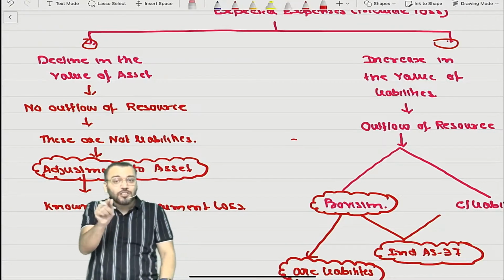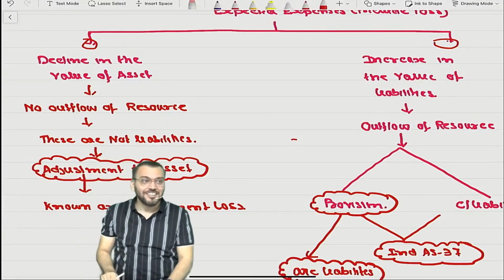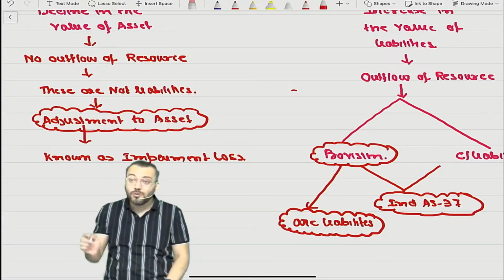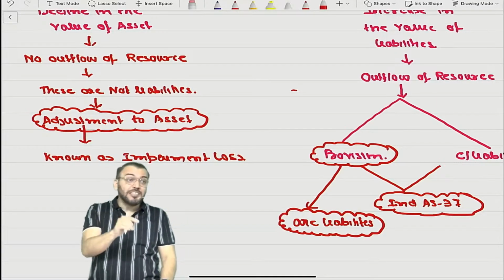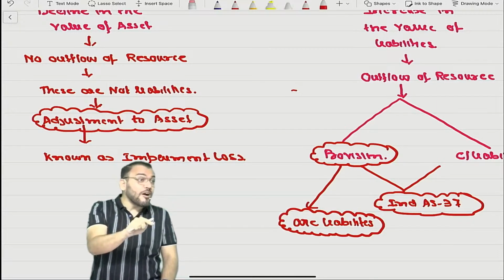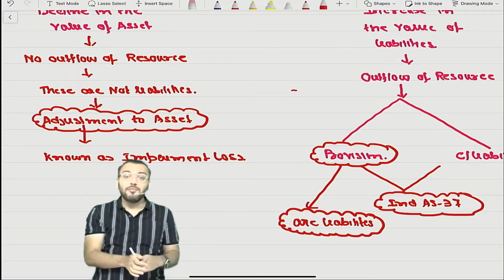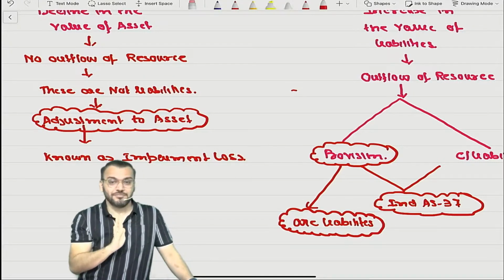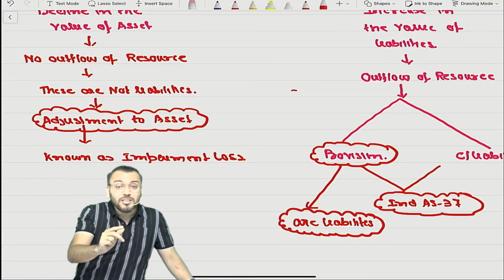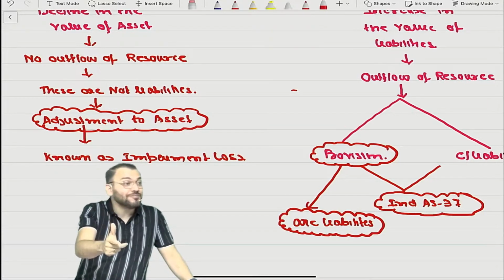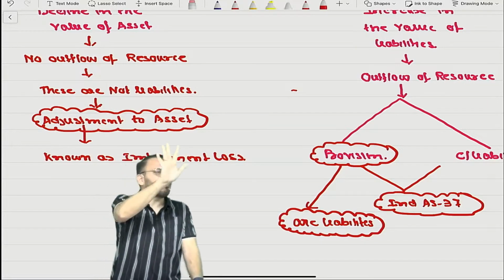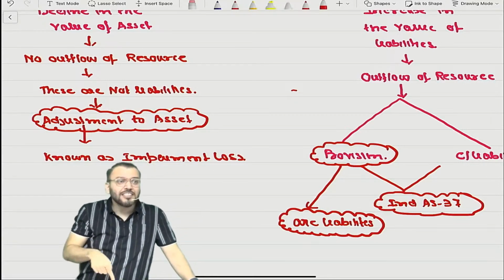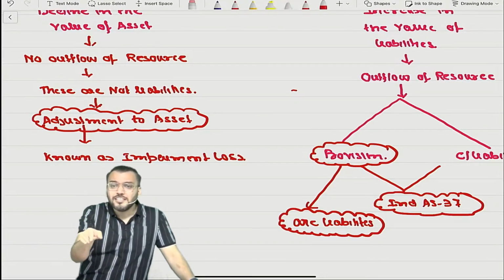Means can I say provision for doubtful debt is not a provision? Because these are provisions, and provisions are what? The provision for doubtful debt is not a liability. It means the name given to this account is actually not correct. So I will say provision for doubtful debt is not a correct terminology. So now it is time to change that terminology. In CA Inter, whatever you have done, I am not saying whether it is wrong or correct. But in CA Final, now we are understanding that provision for doubtful debt is not a liability.